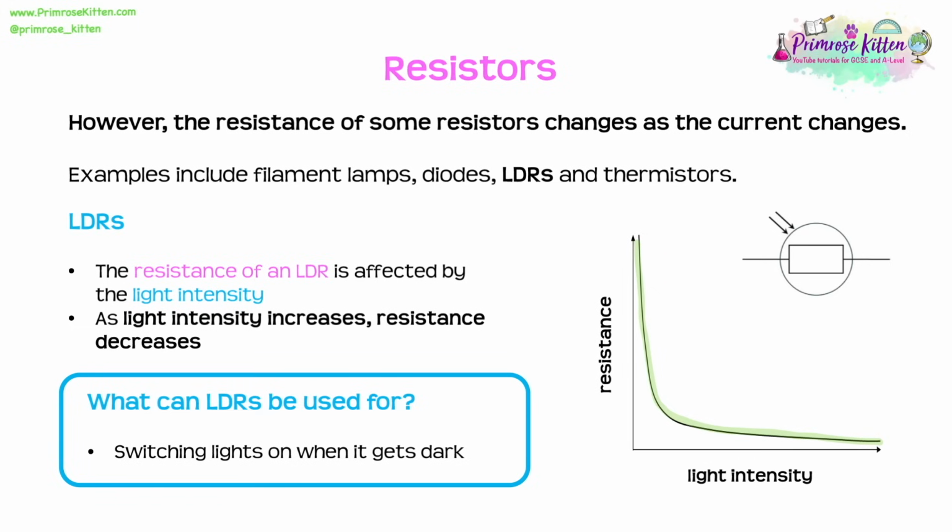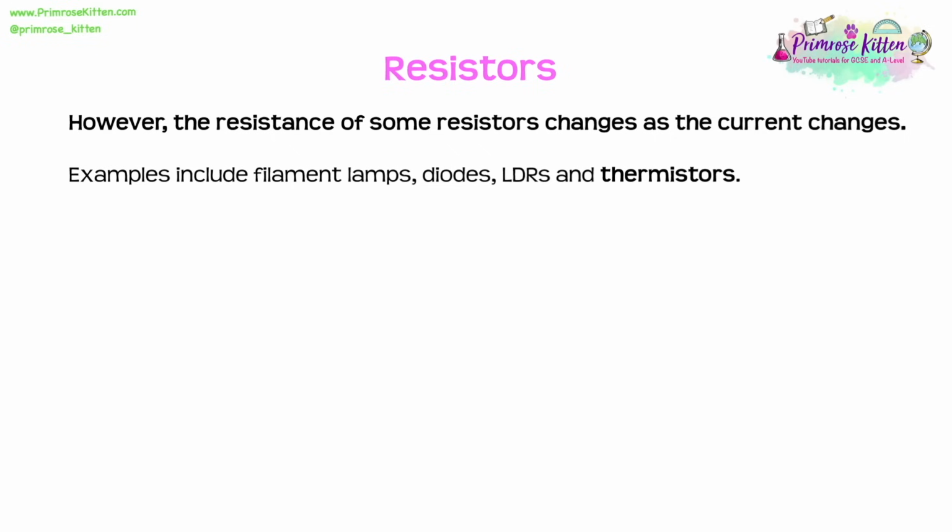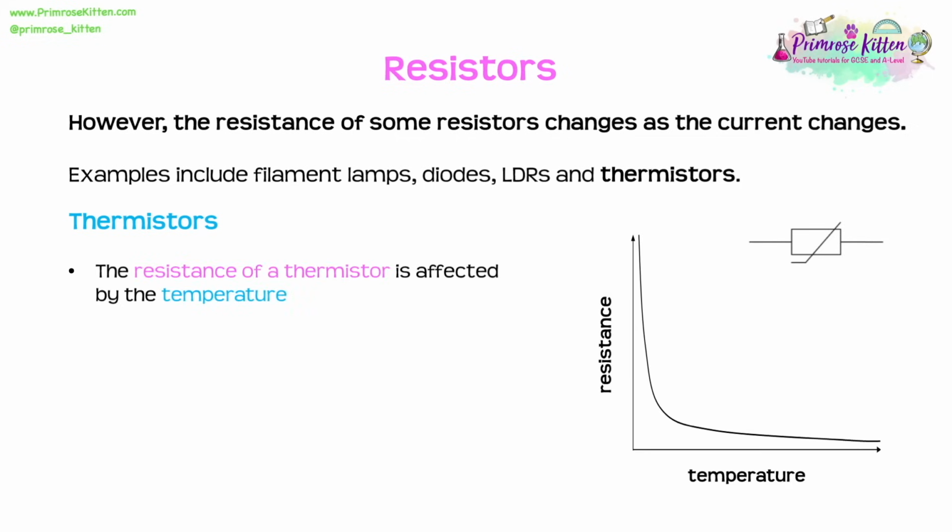ensure that this happens. The last resistor we're going to have a detailed look at here is the thermistor. Now, the thermistor is very similar to an LDR in how it behaves, except instead of light intensity, they're affected by temperature. So the resistance of a thermistor is affected by the temperature. And we'll see that as temperature increases, the resistance decreases.